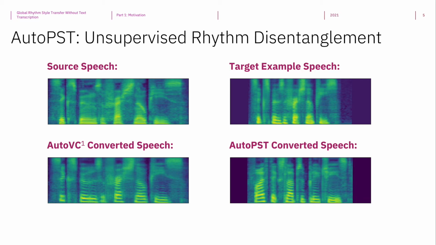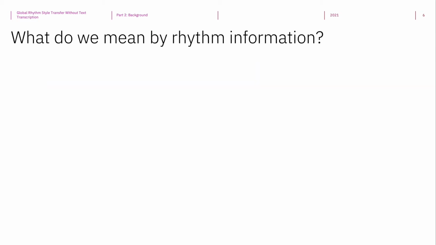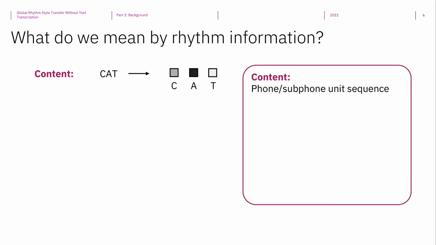Before I describe how AutoPST achieves this, I would like to take a moment to explain what we actually mean by rhythm information. Suppose a speaker wants to utter a word, say cat. Notice that cat consists of 3 phones, forming a phone sequence of length 3. We refer to such phone sequence information as the content information. Now, let me use blocks of different shades to represent a speech frame uttering each of the 3 phones respectively.